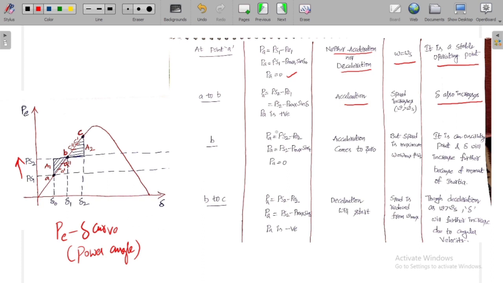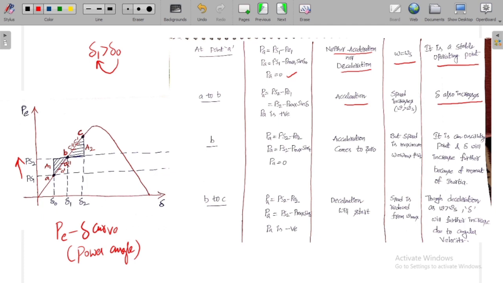The change in delta occurs only when there is a relative speed between the rotor field axis and the reference axis. When there is some relative speed, then delta increases. So that is the reason why delta increases. At point B, what is the value of delta? Delta 1. We know that delta 1 is always greater than delta 0. It indicates that delta increases from delta 0 to delta 1.